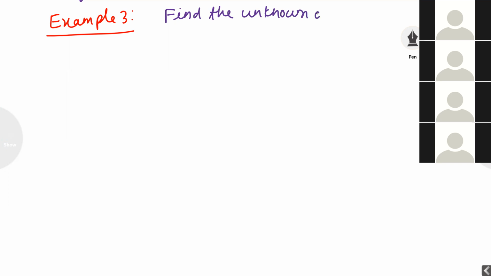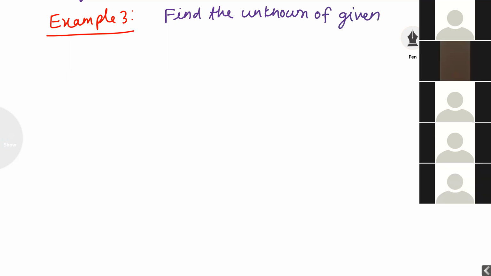What is the figure? The figure is very easy.